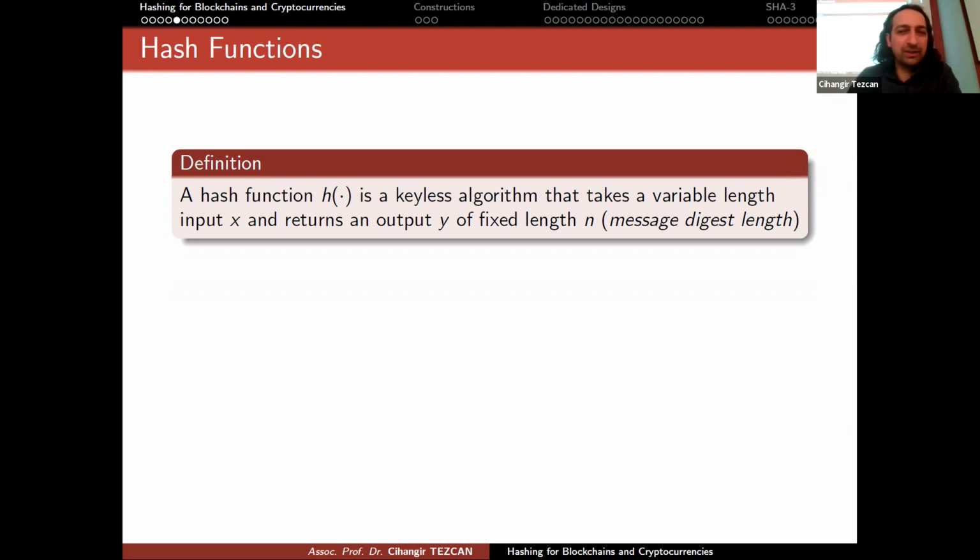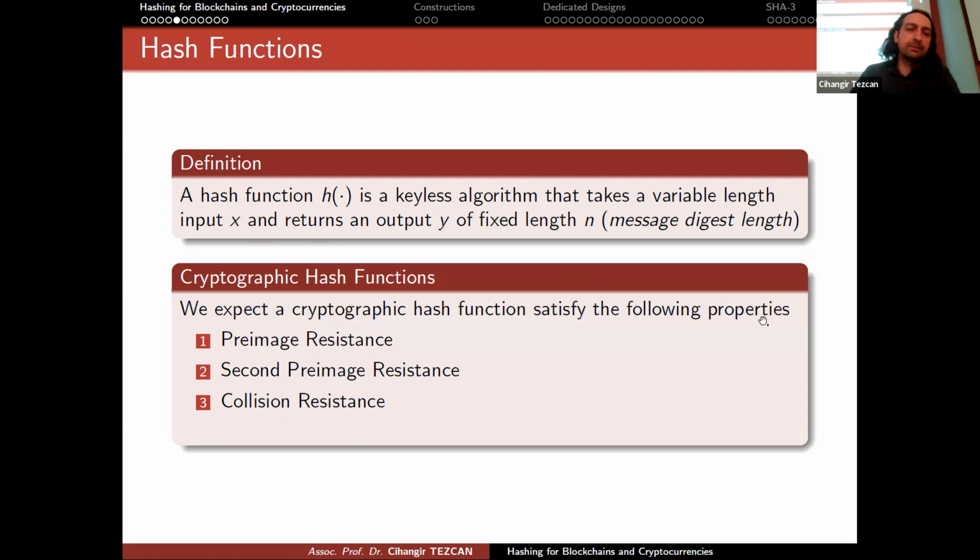So with this introduction, let's now talk about what a hash function is. The definition is as follows. A hash function h is a keyless algorithm that takes a variable length input x and returns an output y of fixed length n. This fixed length n is called the message digest length, and the output is sometimes called the message digest. So if you're using SHA-256, this means that the output always has a length of 256 bits, regardless of the input size. The input can be 1 bit or 1 terabyte. It doesn't matter. The output always has this fixed length, 256.